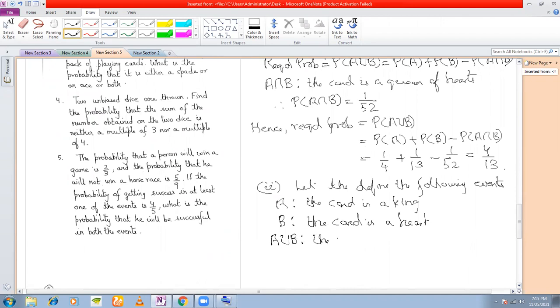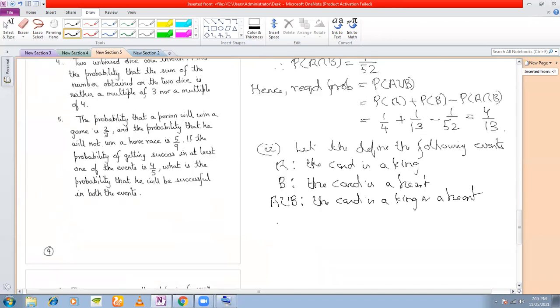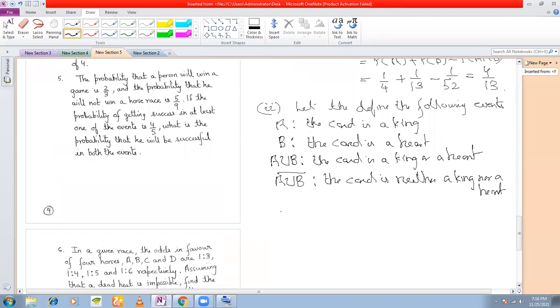The card is a king or a heart, right? And what is A union B complement? The card is neither a king nor a heart. Agreed? Therefore, what is the probability of A union B?